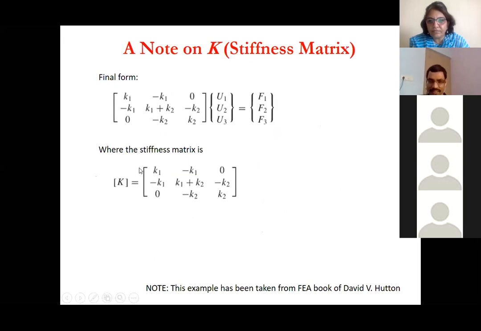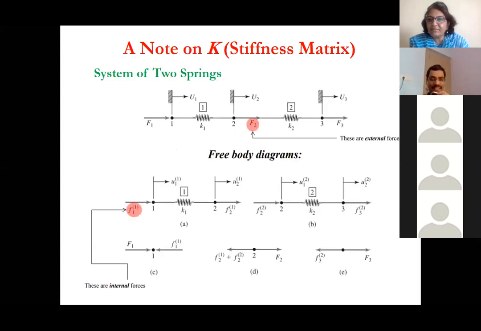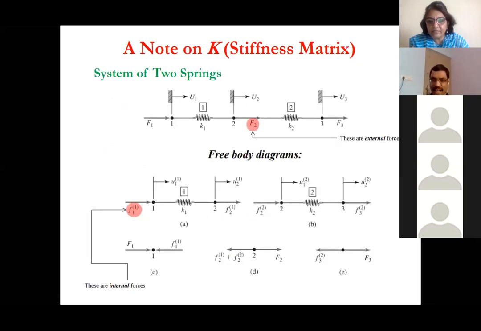Ask me if you do not understand, but what I'm trying to tell you here is that we started with a one spring system to explain how we build the stiffness matrix. Now we extend it to a two spring system. With the help of the free body diagram, we have these internal forces and internal displacements, but they all have a relation with the external forces and external displacements. So we are solving each of them element by element, the way we do in finite element analysis.